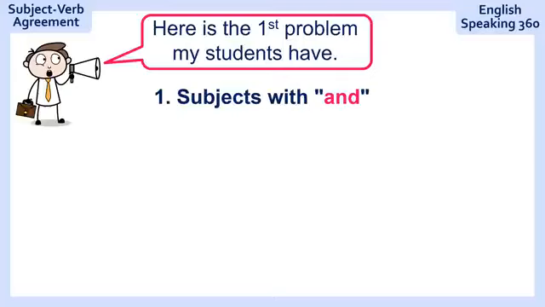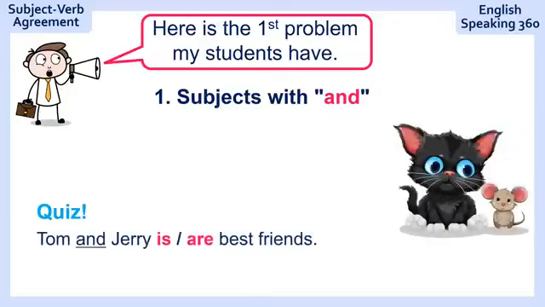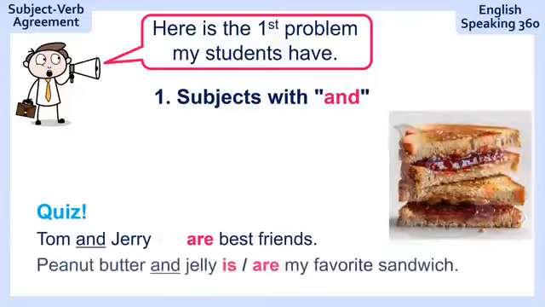Here's the first problem that my students have: subjects with "and." For example, I'm going to give you this quiz here. "Tom and Jerry is or are best friends." Now you have to make your choice. And the answer is "Tom and Jerry are best friends." How about this one? "Peanut butter and jelly is or are my favorite sandwich." "Peanut butter and jelly is my favorite sandwich."